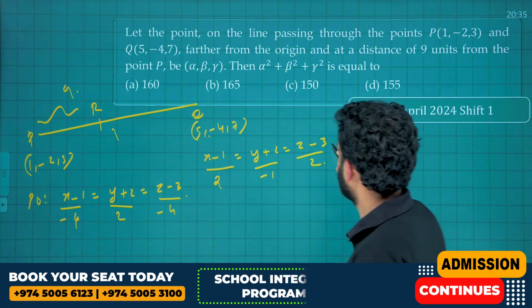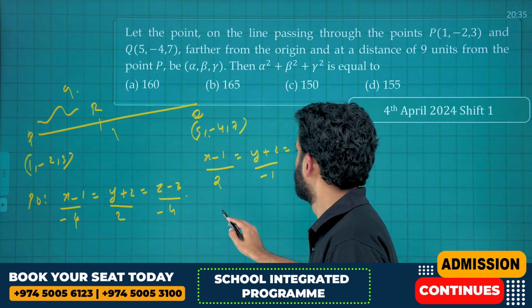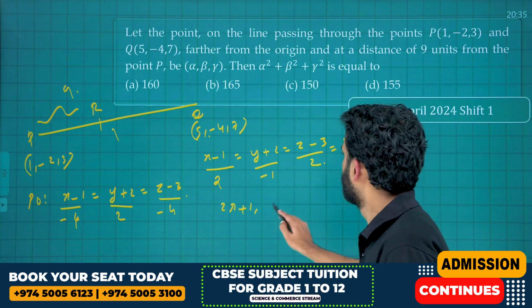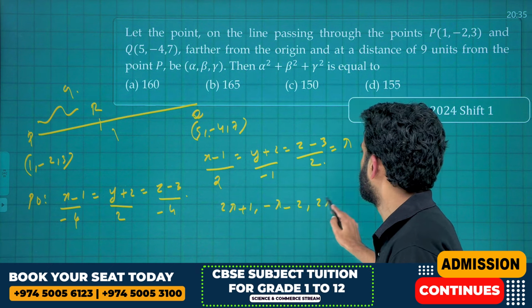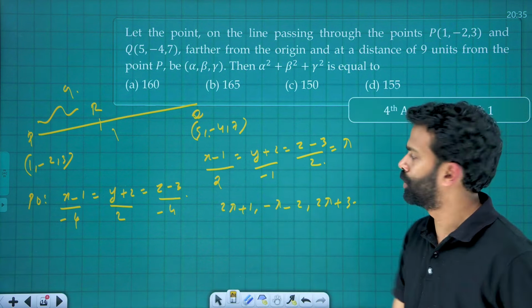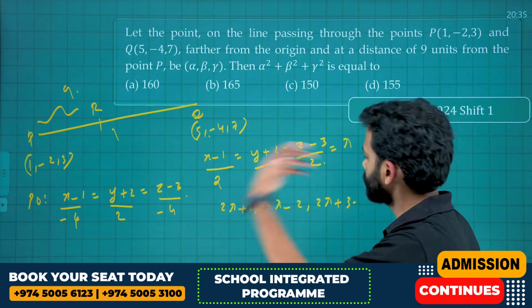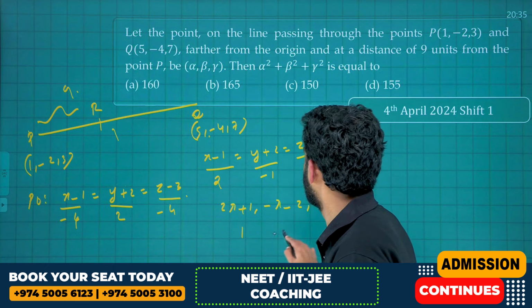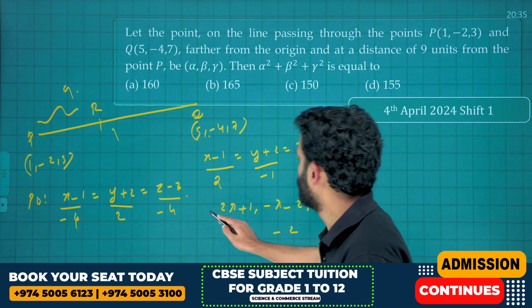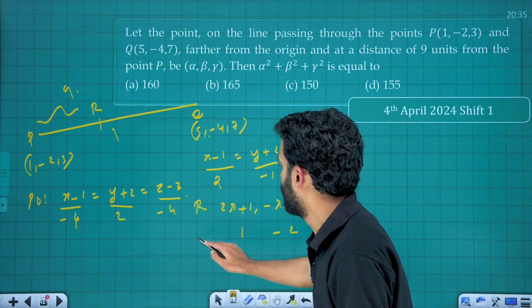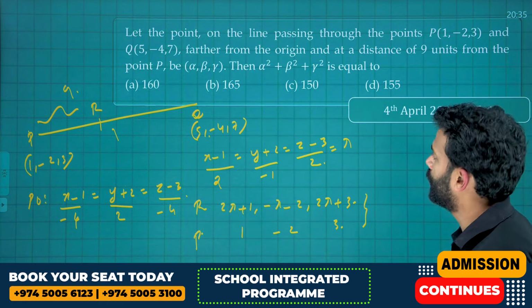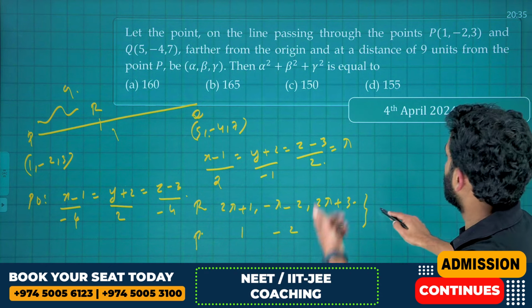If you put lambda here, you will get the general point as 2 lambda plus 1, minus lambda minus 2, 2 lambda plus 3. If you consider this point as R and P is already given, that is 1, minus 2, 3, the distance between P and R is given as 9, right?